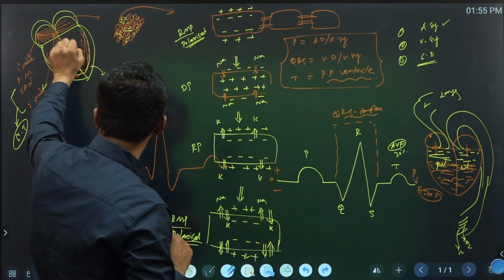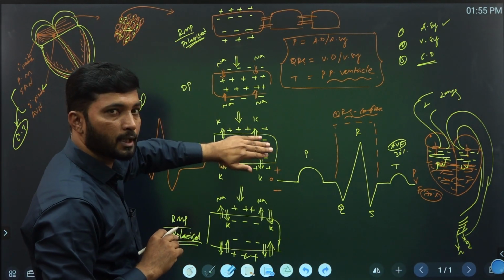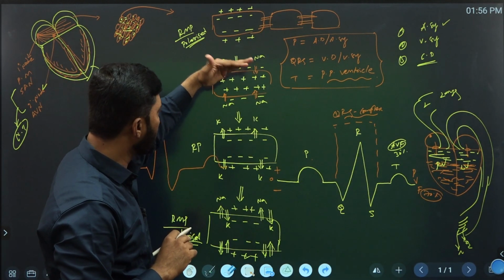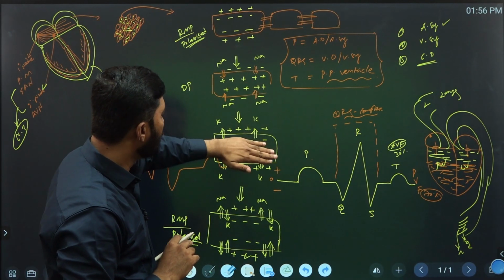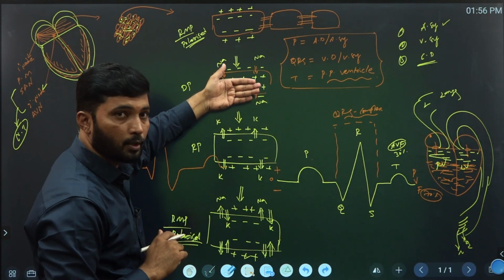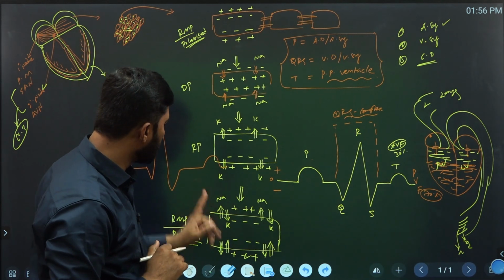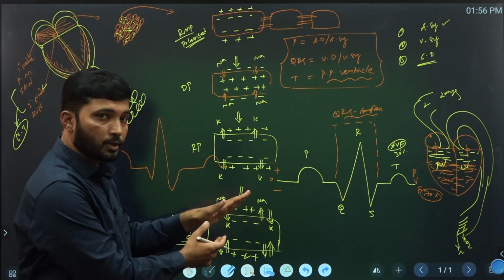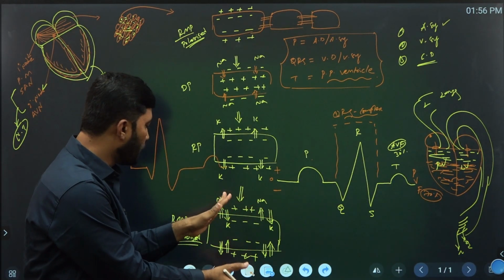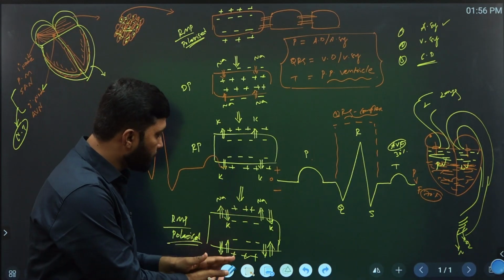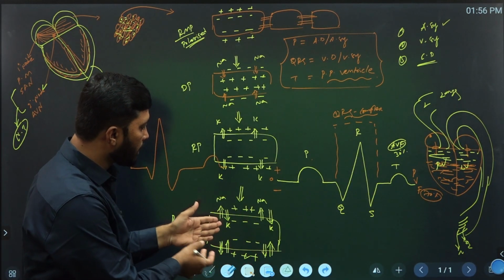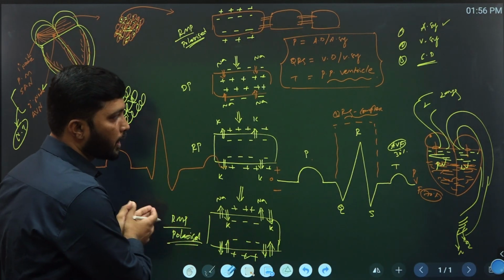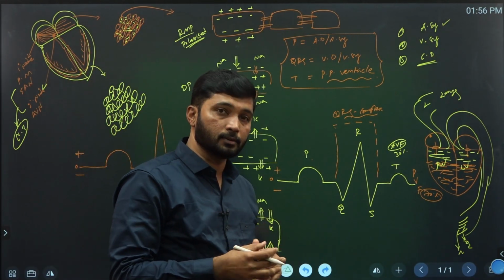After depolarization, repolarization. In repolarization, potassium efflux. In depolarization, sodium influx, with positive charge inside. Whereas positive charge outside is repolarization. Then finally polarization. When the action potential disappears, all the cells return to the polarized state by the sodium potassium pump: sodium efflux, potassium influx, and it is ready for the next impulse.